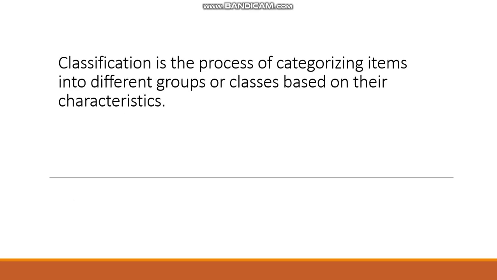Now, what is the general definition of classification? Classification is the process of categorizing items into different groups or classes based on their characteristics. So this is the general definition of classification, that it is the process of categorizing items into different groups or classes based on their characteristics. Remember this: we will categorize items based on their characteristics.